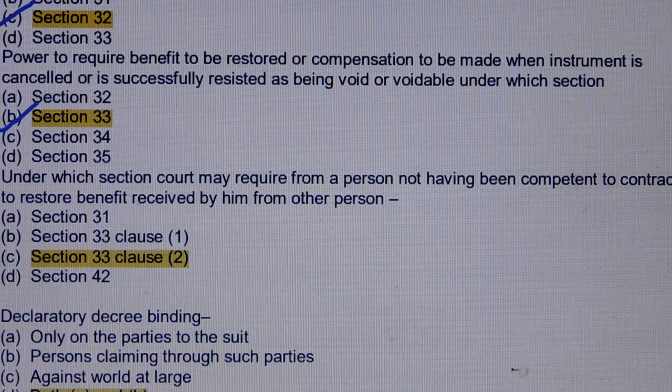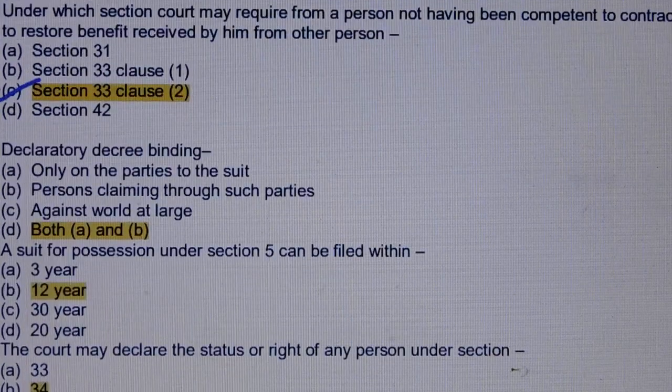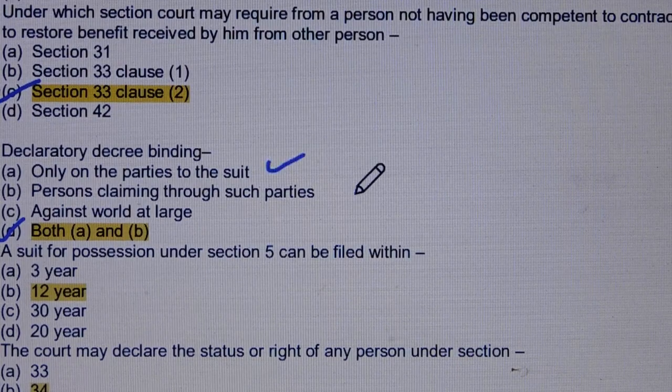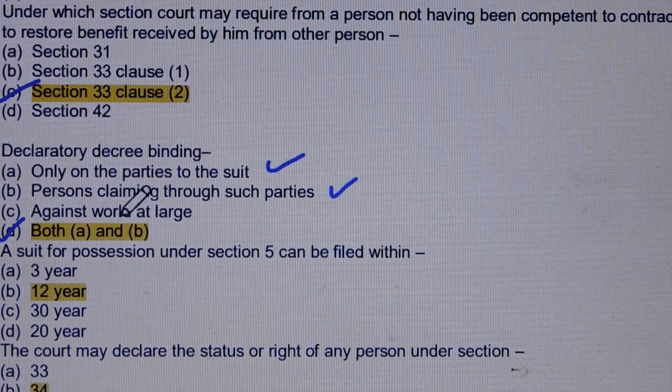Question number 82. Under which section may the court require a person not having been competent to contract to restore the benefit received by him from the other person? Answer is option number C, section 33, clause 2. Question number 83. Declaratory decree binding. Answer is option number D, both option A and B. Means option A, only on the parties to the suit. Option B, persons claiming through such parties.